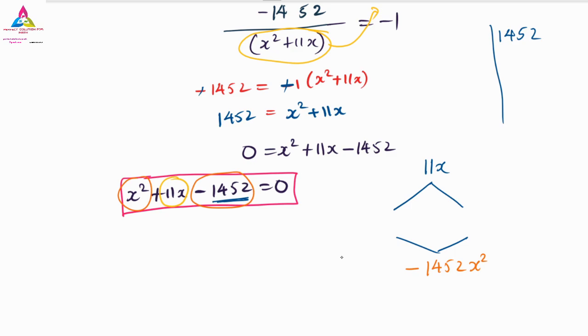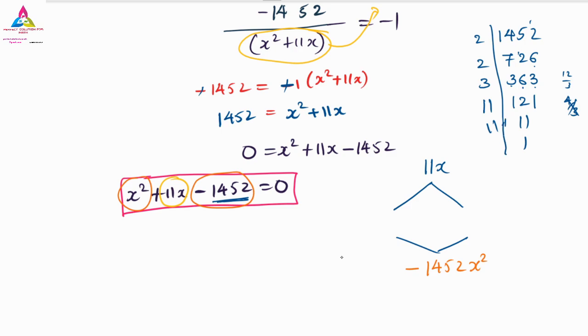First, it is an even number, so we can divide by 2. 2 sevens are 14, 2 twos are 4, 1 will remain, 2 8 6 are 12. Next, again it is an even number, again we go with 2. 2 threes are 6, 1 will remain, 2 6 are 12, and 2 threes are 6. Again you can see 3 plus 6 is 9, 9 plus 3 is 12, so it is divisible by 3. 3 ones are, 3 twos are, 3 ones are. Now it is not possible with 3, because 1 plus 2 is 3, plus 1 is 4, and 4 is not divisible by 3. So what remains is a perfect square, that is 11. 11 elevens are, 11 ones are.